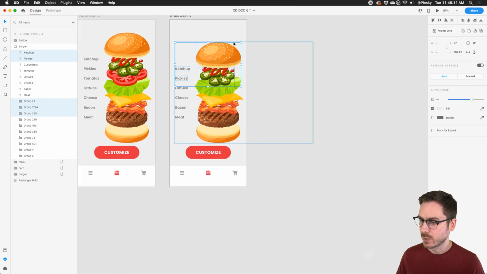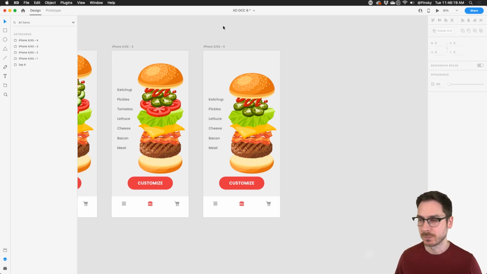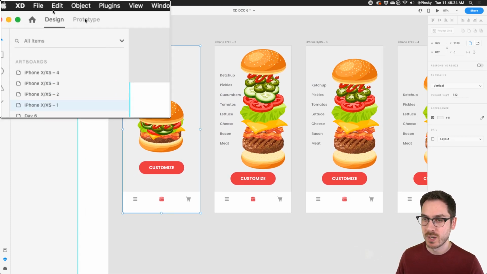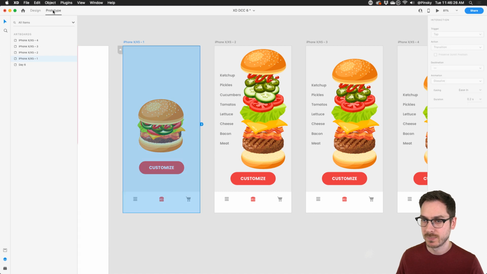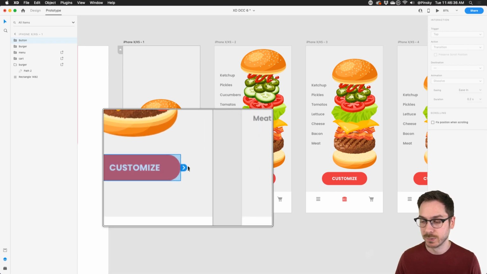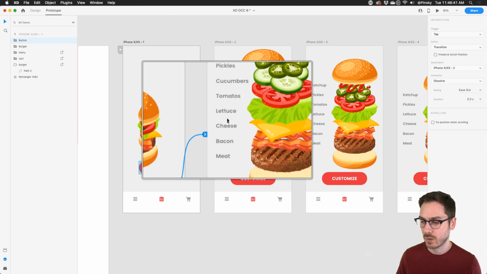Perfect. All right, so we now have our customized burger, but let's go ahead before we wrap this up and see what it looks like. Let's wire this up and see it in action. So I'm going to start on the first artboard. I'm going to hop into prototype mode right at the top, right here. There we go. And I essentially now want to select the button or the element that a user is going to interact with. And in this case, it's the customize button. So once I have that selected, there's a blue handle over to the right. I can drag that handle to the second artboard.